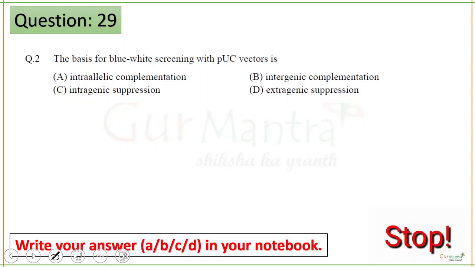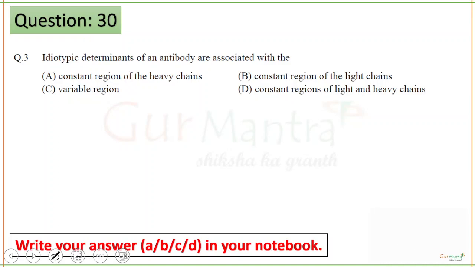So the basis of blue-white screening with pUC vectors is option A, intra-allelic complementation. Next question.